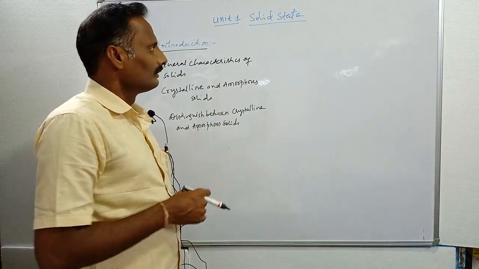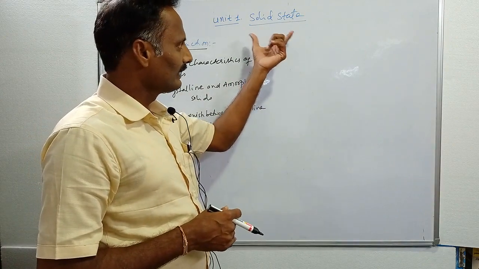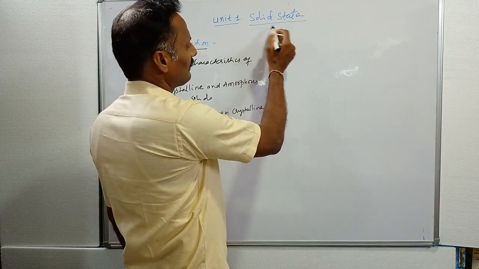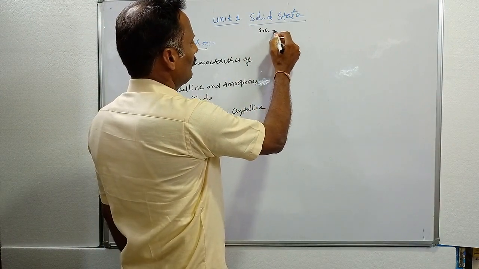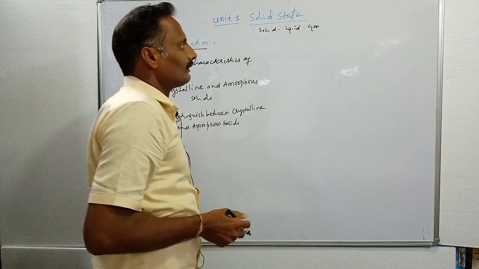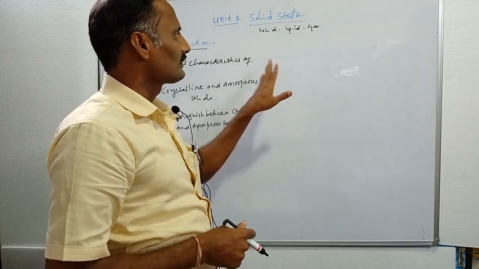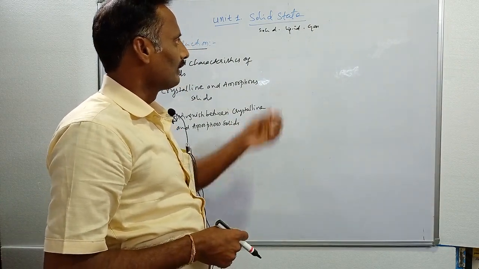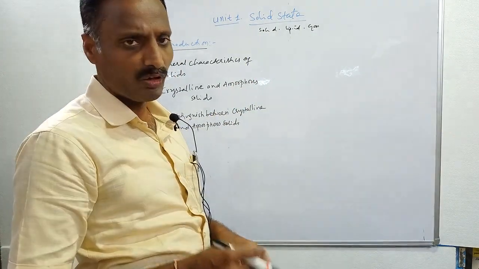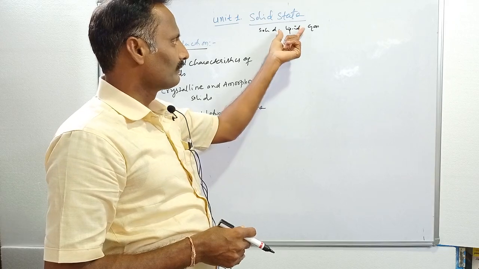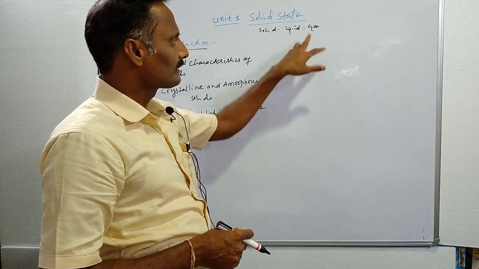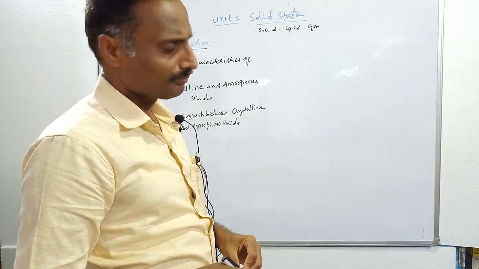Then, the existence of matter: in nature, matter exists in three physical states. One is the solid state, one is liquid, and also gas. Then what is the difference between solids, liquids and gases? Solids have definite shape and definite volume, and liquids have definite volume but not definite shape, and in case of gases, neither definite shape nor definite volume.